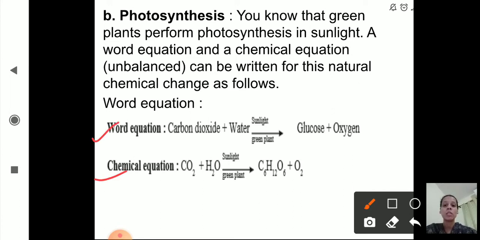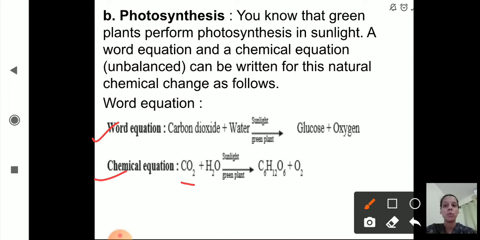So in photosynthesis the word equation is carbon dioxide plus water, in the presence of sunlight in green plants, gives glucose plus oxygen. Now we will write this as a chemical equation. We will write down the chemical formulas for this. Carbon dioxide is CO2, water is H2O, in the presence of sunlight they give glucose, that is C6H12O6, plus oxygen, O2.